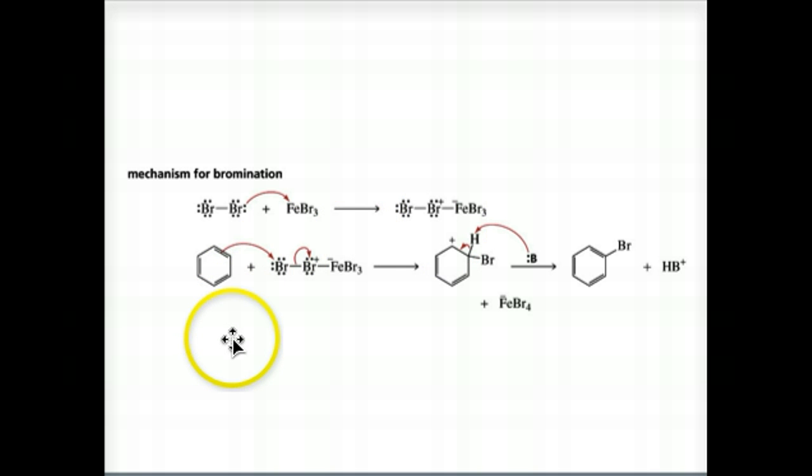As you can see, here's the nucleophile, here is the electrophile, and we form a carbocation intermediate. And any base in the reaction mixture can remove the proton, and we form the product, as you can see here.